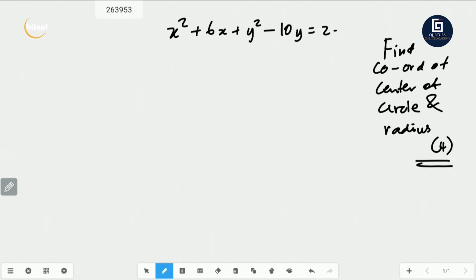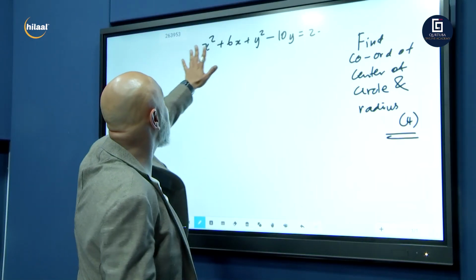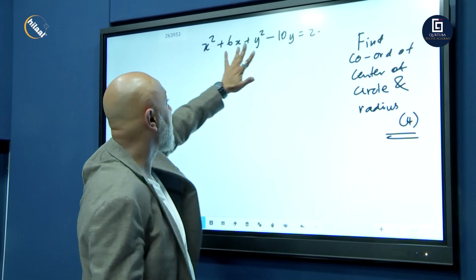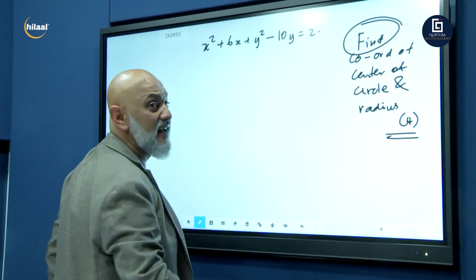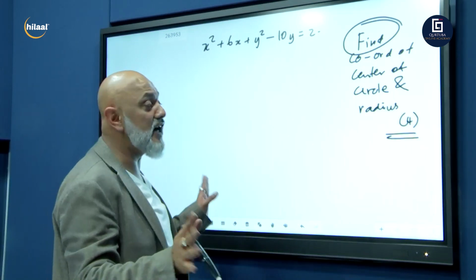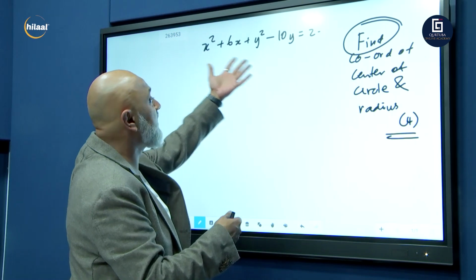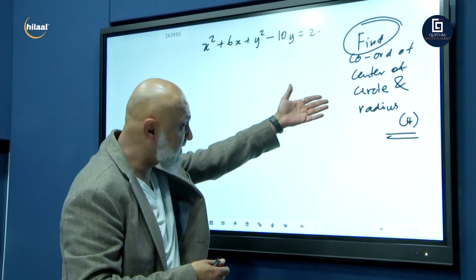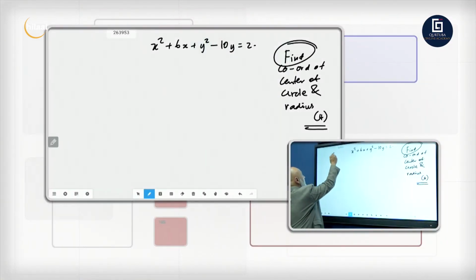Now guys, whether they ask you to find the coordinates of the center of the circle and the radius or they don't, the minute you see a situation like this under analytics, you know you've got to find the coordinates of the center and the radius. Whether they ask you or they don't, because there's no way you can manipulate anything from here if you don't have the center of the circle and you don't have the radius. So right, how do we do it? That's your question. In your answer.